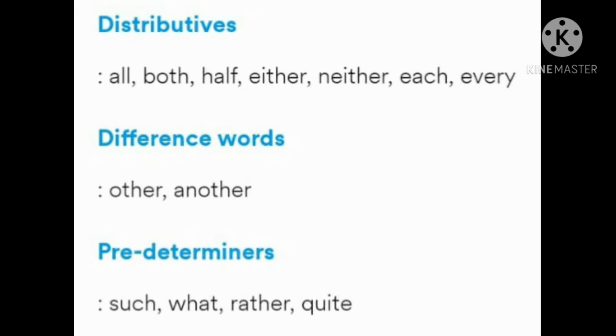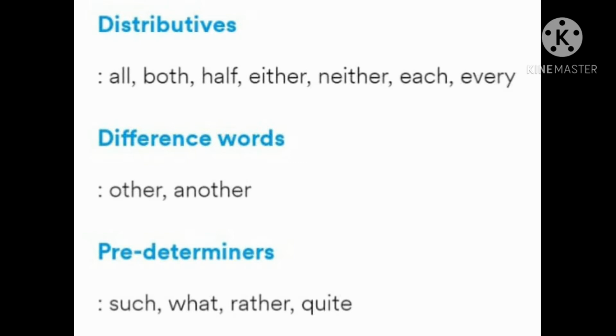Distributives. Distributives are determiners that are used to talk about how something is shared out or divided. Example: all, both, half, either, neither, each, every.